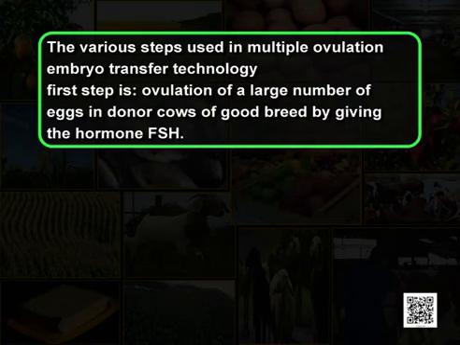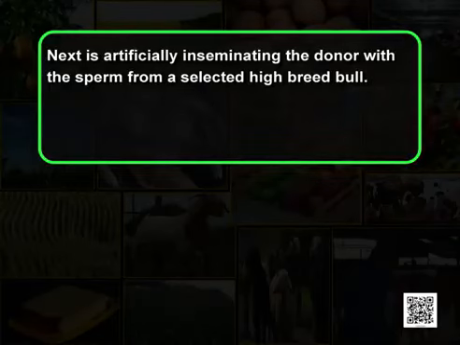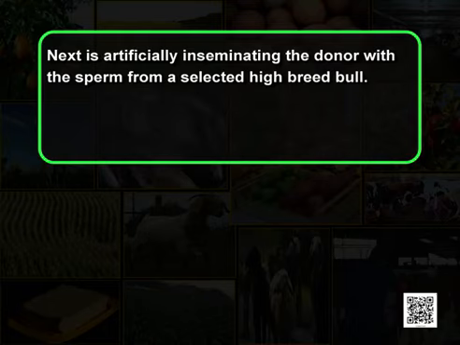The first step is ovulation of a large number of eggs in donor cows of good breed by giving the hormone FSH. In other words, we are super ovulating them to produce 6 to 8 ova per cycle. Next is artificially inseminating the donor with the sperm from a selected hybrid bull.